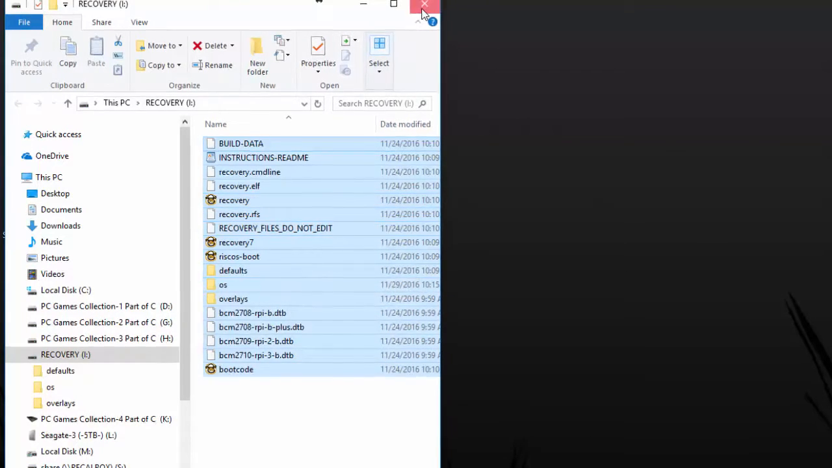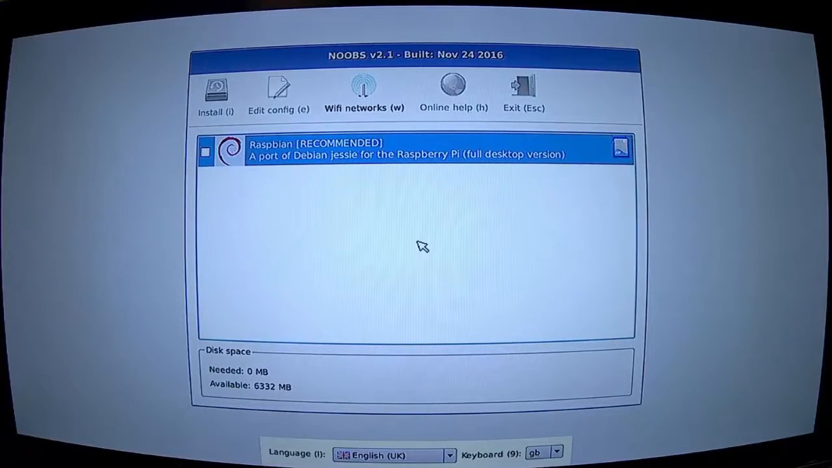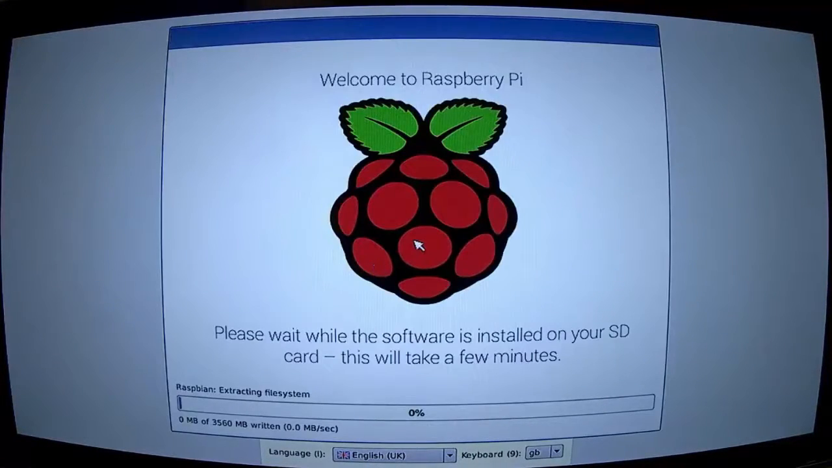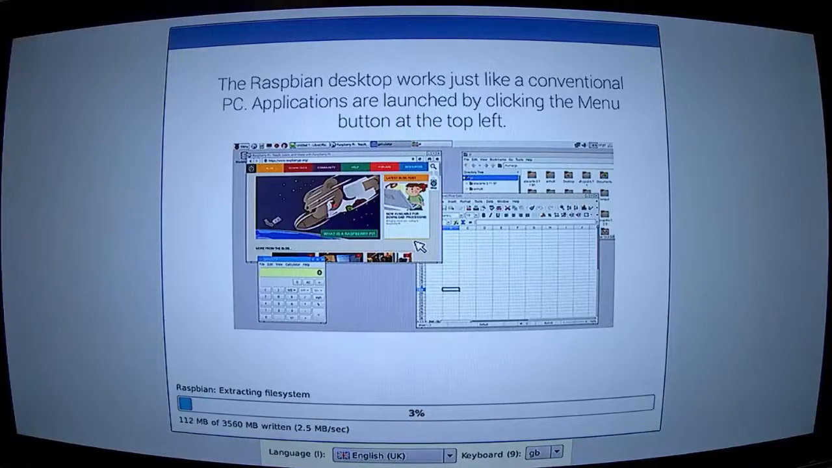We want to go ahead and take the SD card out of the PC and insert it into the Pi. Raspbian should now be selected, and then click Install, and it will begin installing it onto the Pi. I'm going to speed up this part of the video also for the installation, since it takes a little bit.